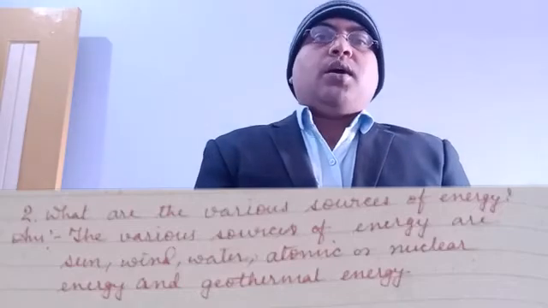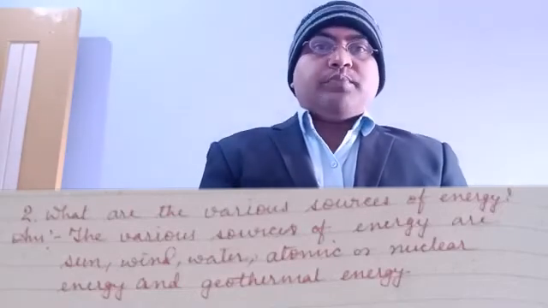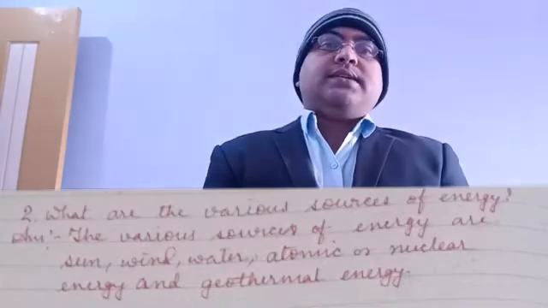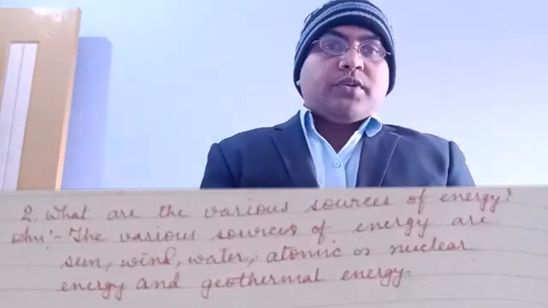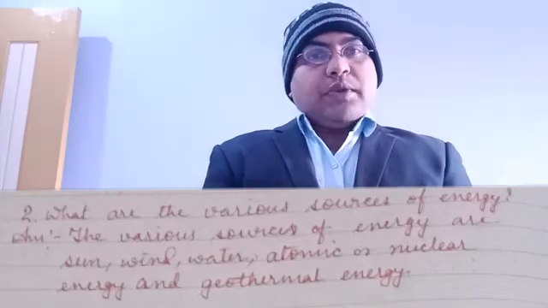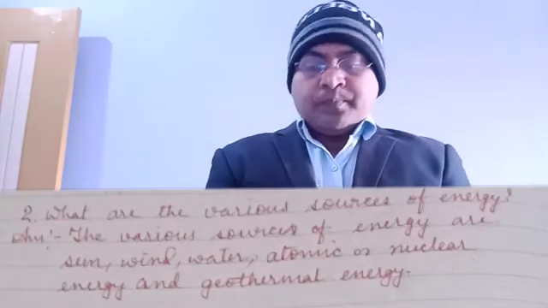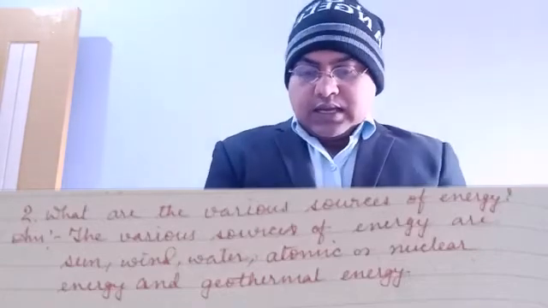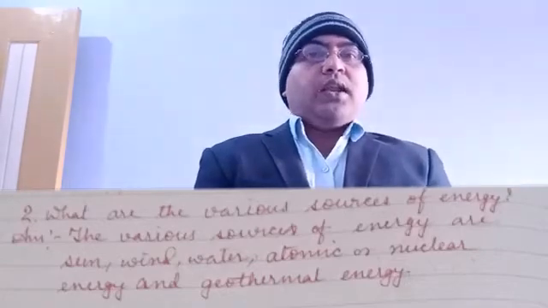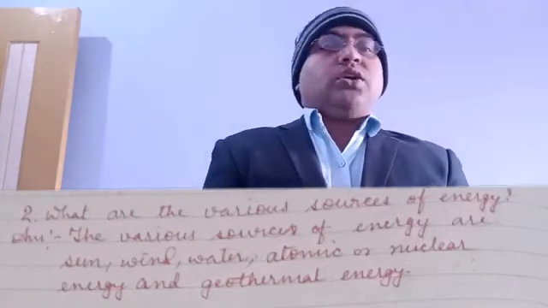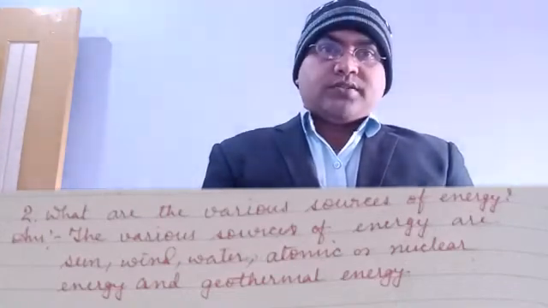Then comes the pulley, it is also a simple machine. Then comes wheel and axle, a simple machine. Inclined plane is a simple machine. Wedge is a simple machine. So these are the names of simple machines. In this, screw is also a simple machine.